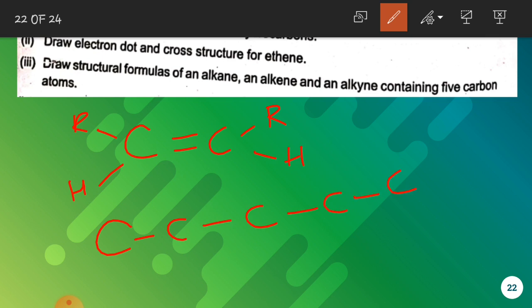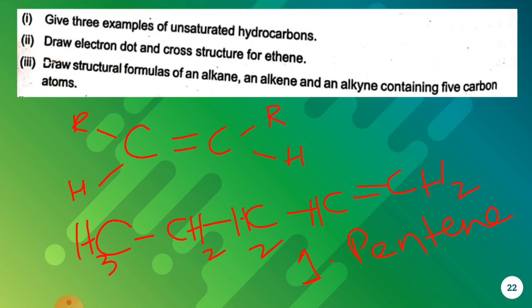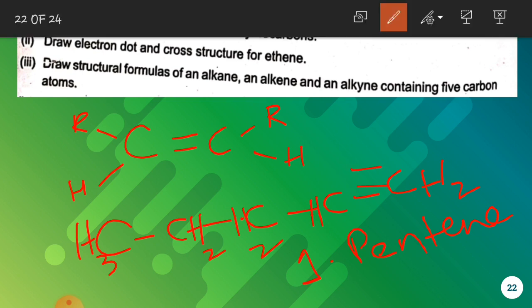Now since the position of the double bond is not mentioned, you may draw the double bond anywhere and then write the hydrogen atoms along with each carbon atom. So this is an example of 1-pentene. Similarly, you will also draw the structure of an alkyne like 1-pentyne. Here, you have just to draw a triple bond and the name becomes 1-pentyne.